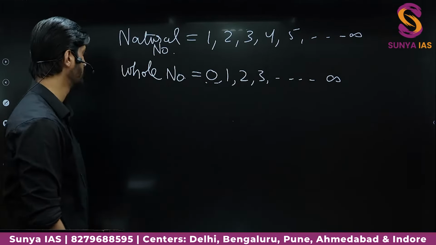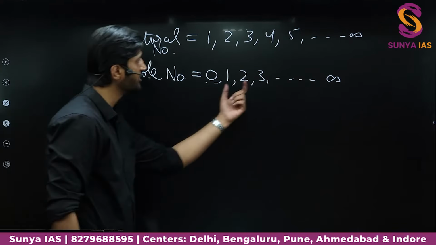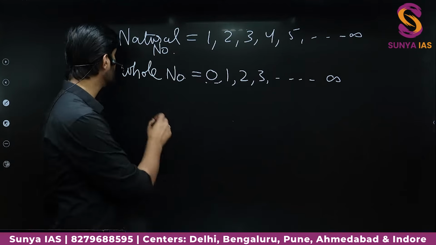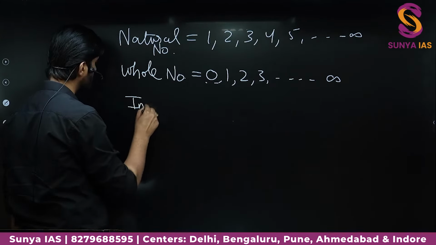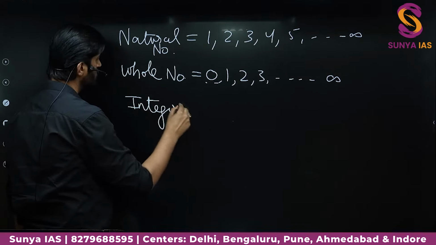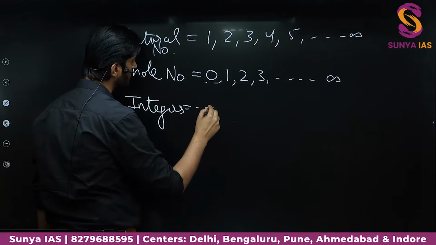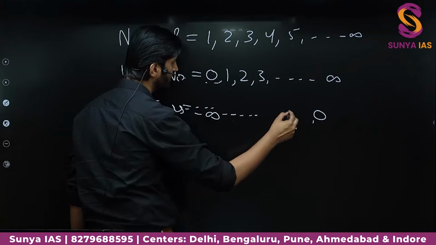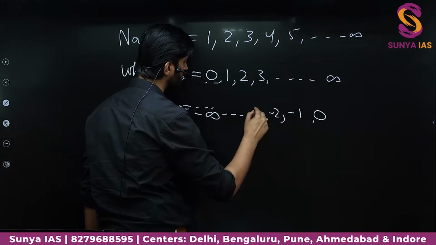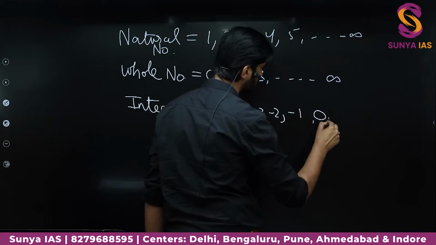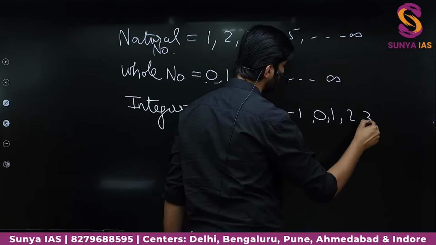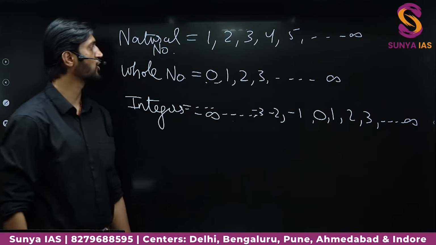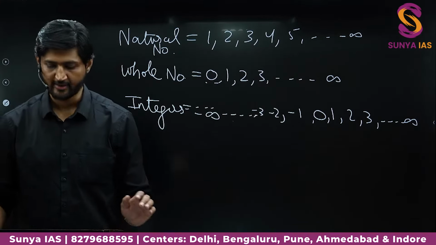Then, besides the numbers on the positive side, there are also numbers on the negative side. These numbers are called integers. They start from minus infinity, go through 0 in between. Here you have negative numbers minus 1, minus 2, minus 3, and here you will have positive numbers 1, 2 and 3, and they again go till infinity. These are called integers, right?